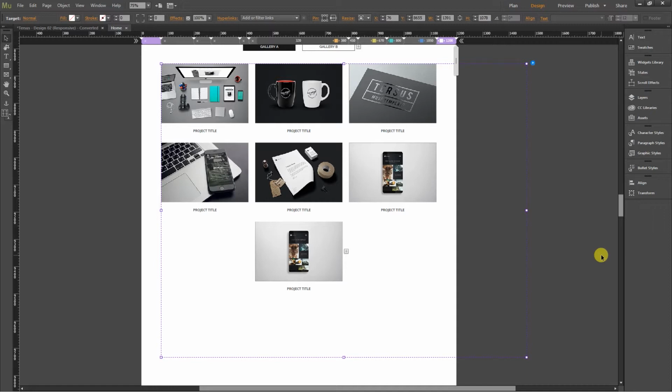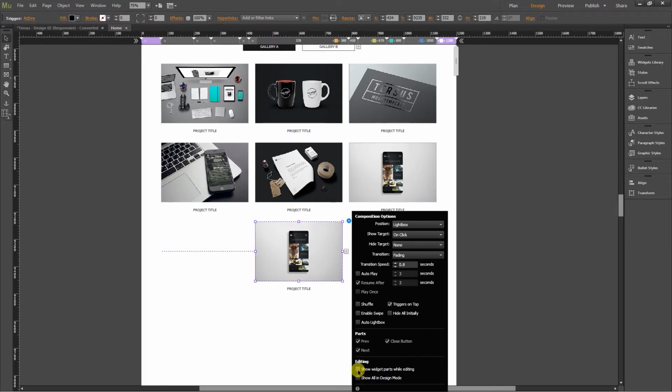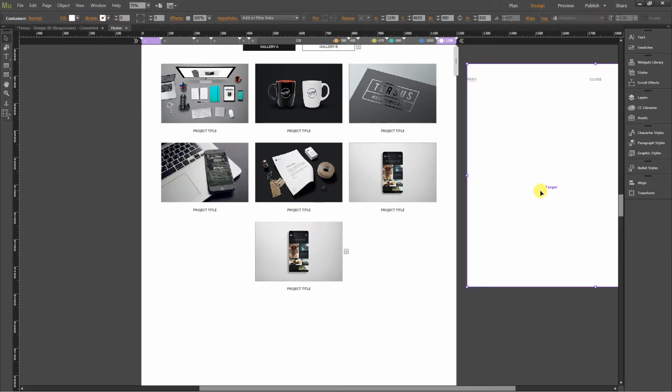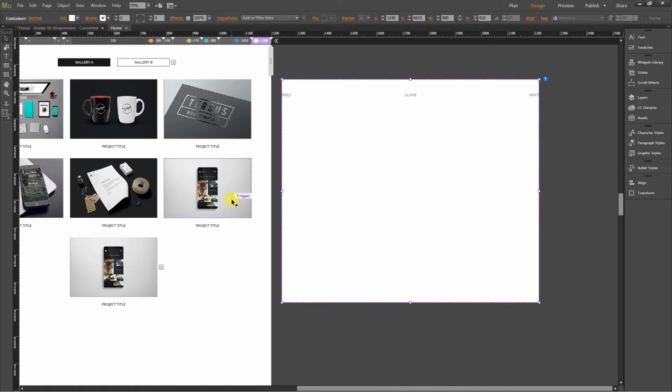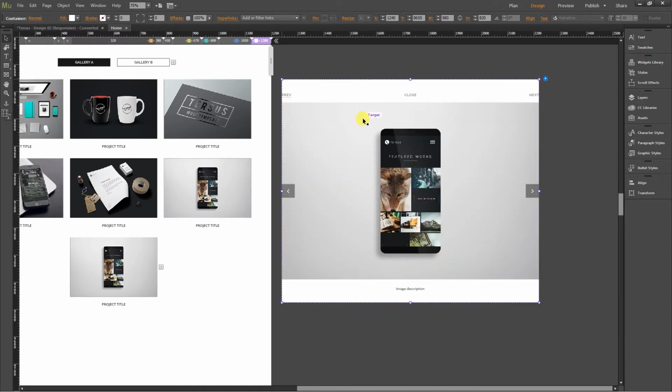Okay, now you have to add the lightbox element inside this, the target display for these trigger buttons, because right now it's empty. So if you show widget paths, you can see that it's empty. So go to here. Yeah, you need to copy the slideshow. So make sure that you select the slideshow. You can see that you are selecting a slideshow when you see this, it's sort of like an X mark,